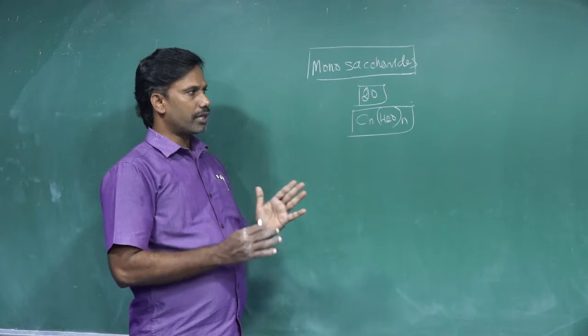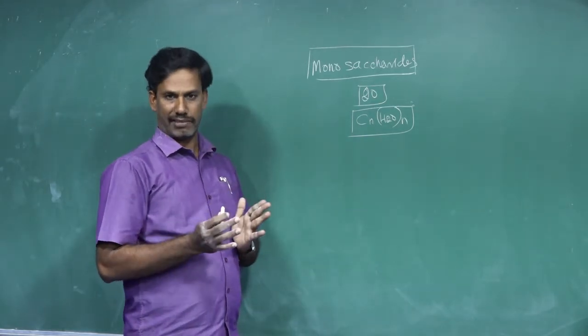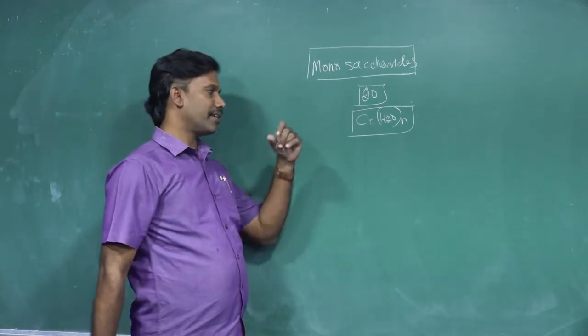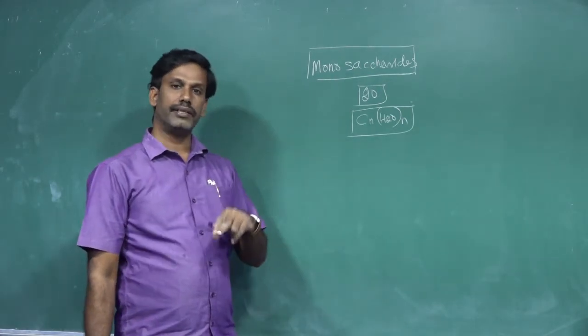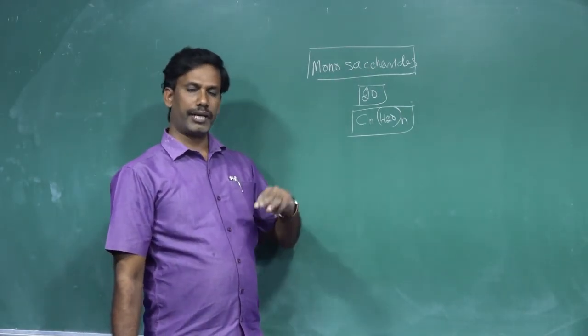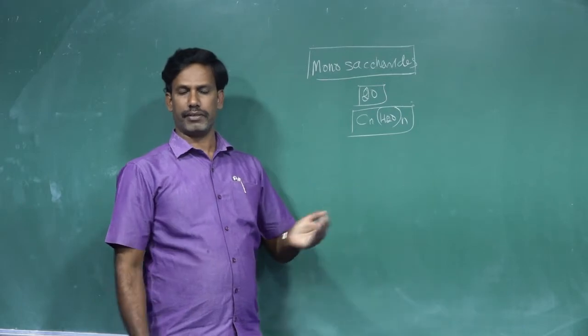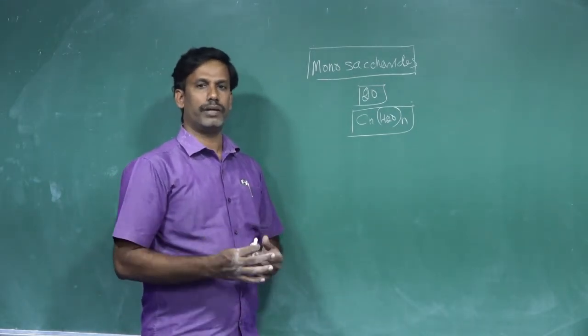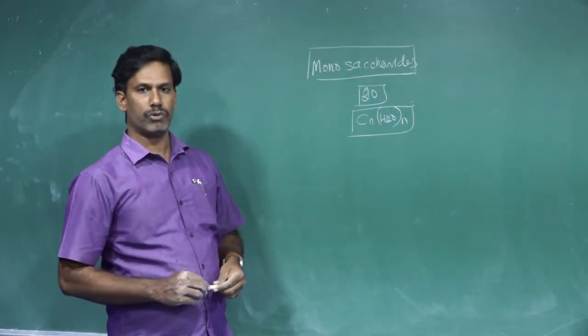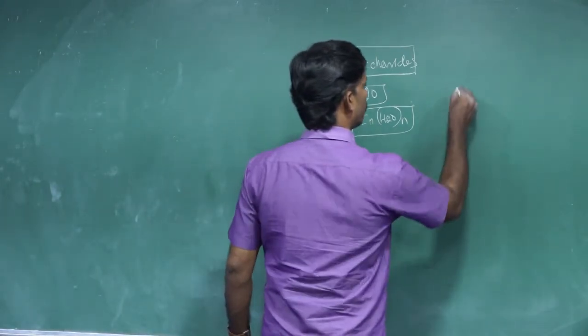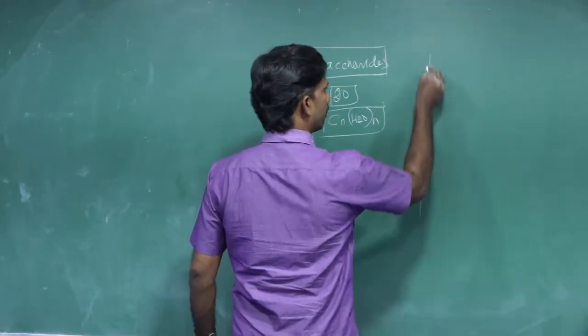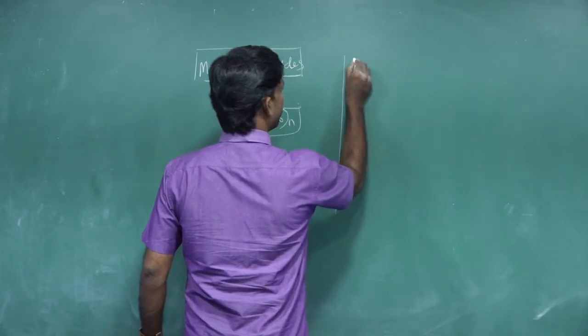Now, how are monosaccharides named and how are they classified? There is a table based on the number of carbons, the functional group, the type of sugar, and then an example. How to name them is what we are going to see now.